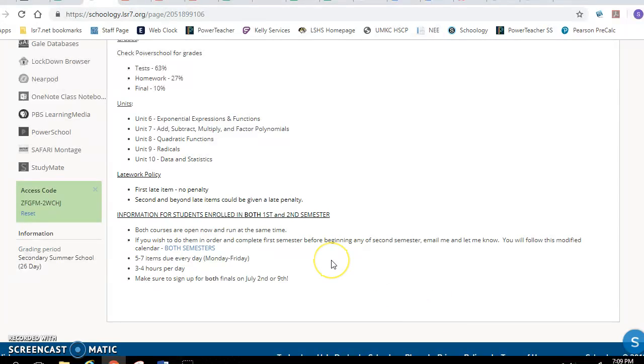Okay, if you are enrolled in both first and second semester, the courses actually run at the same time, but you might want to take first semester, or do all of that work first, and then do second semester, which is completely fine. Just make sure that you do join both courses right away, and go ahead and do the orientation, quiz, and academic honesty agreement for both. But then you can complete all the material in first semester before starting second semester.